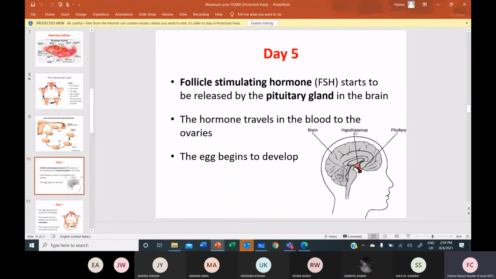Day 5 means days 1 to 5 are the period when the sloughing is taking place. The menstrual blood is coming out through the vagina. After that, around day 5, follicle stimulating hormone starts to be released by the pituitary gland in the brain. The hormone travels in the blood to the ovaries and the egg begins to develop. But we all know that hormones travel in blood. Sometimes they give you a question in the CIE paper